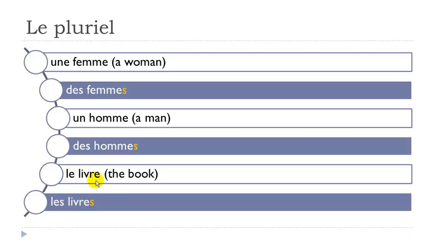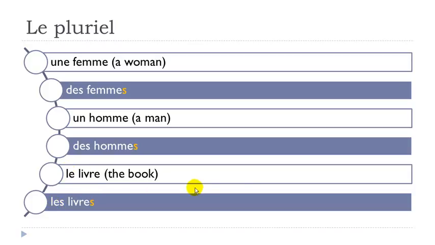It's quite interesting in this example, because if you listen carefully, the only way to know whether it's singular or plural is to pronounce the article correctly, in that case le, and here les.